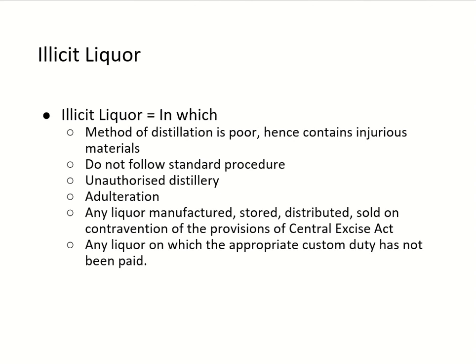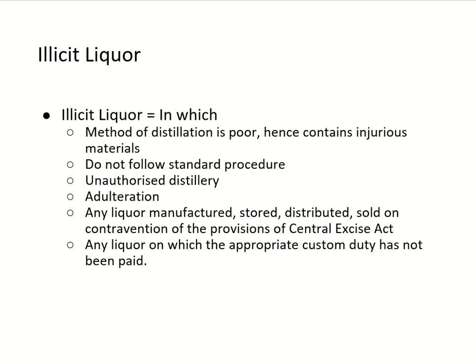Illicit liquor or illegal liquor is liquor in which the method of distillation is poor, so it contains injurious materials. It does not follow standard procedure. It is made by unauthorized distilleries. Adulteration is there.